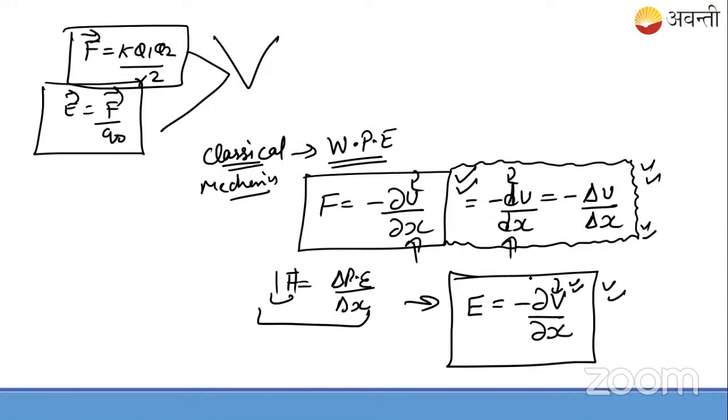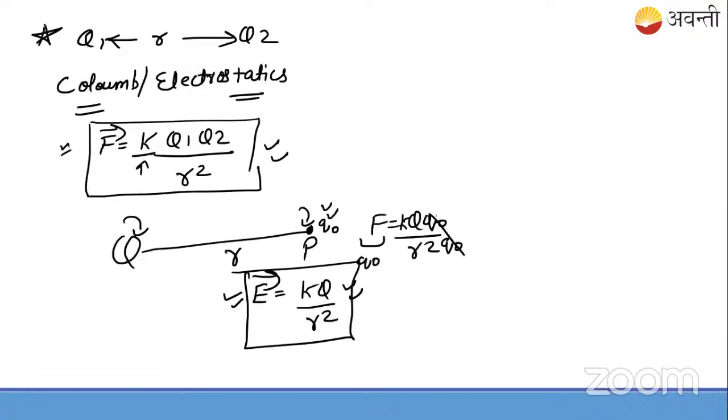Or you can do like this. You can multiply this equation like this: force is equal to minus del U by del x, meaning this is the electrostatic potential energy, and this is the electrostatic force. Okay? So through this we get an idea. When you derive this equation, I'll show you in the next class. Not now, not in the slides now. For now just remember two things.